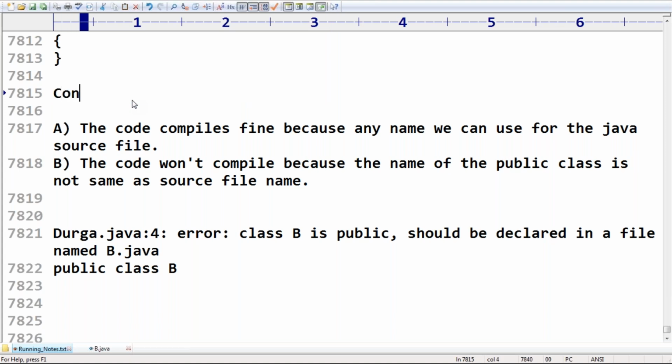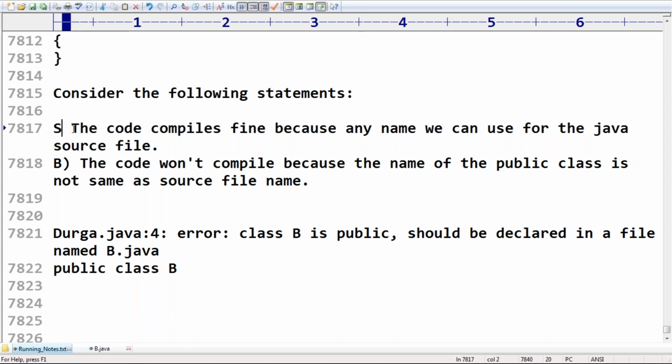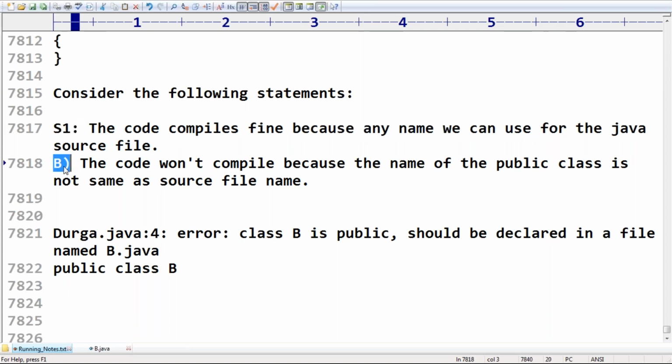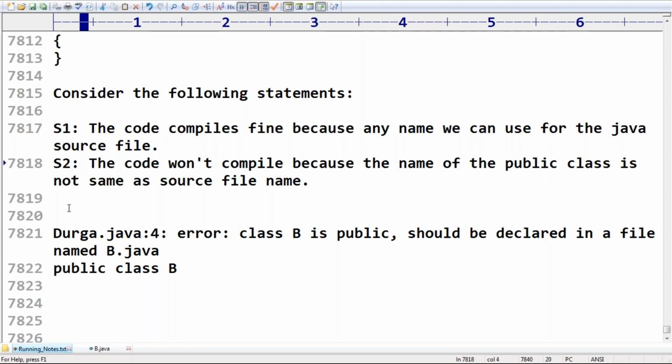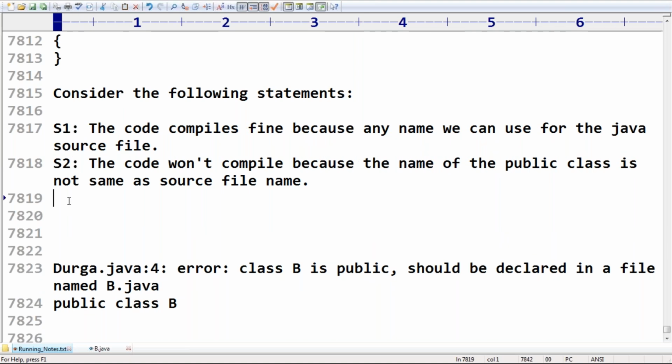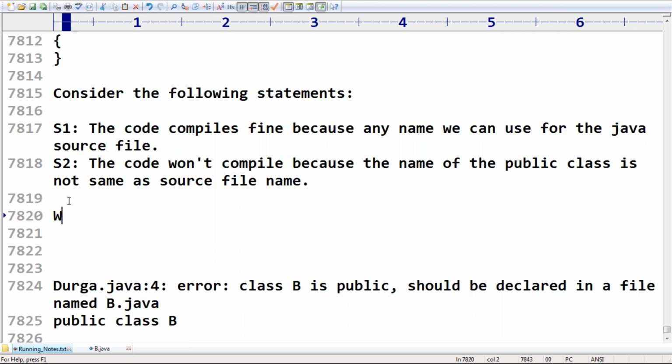Consider the following statements. Assume this is statement 1 and this is statement 2. Which of the above statements is true?